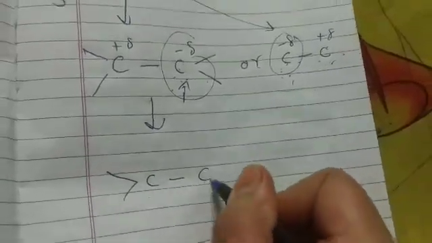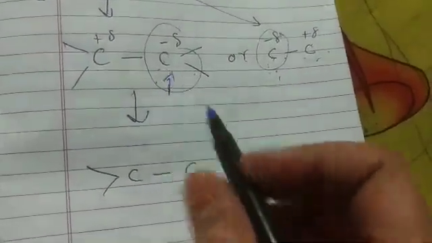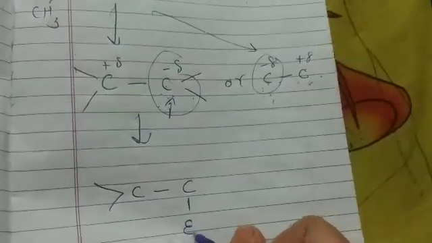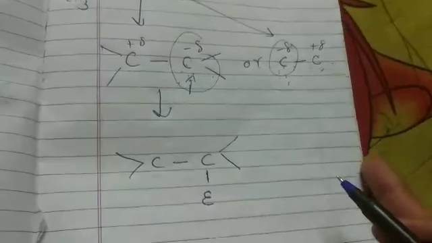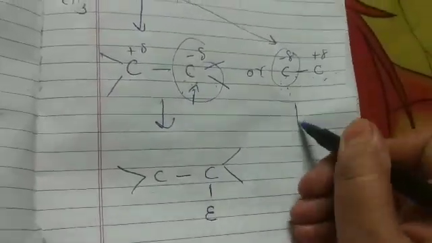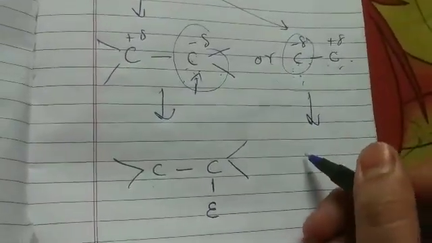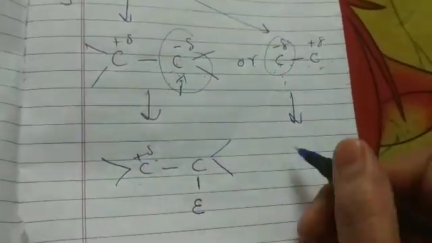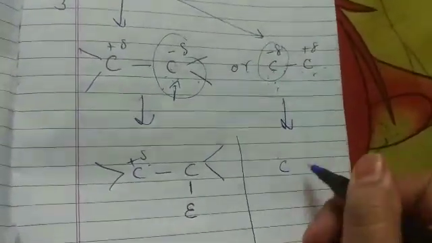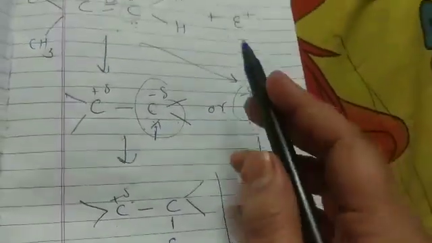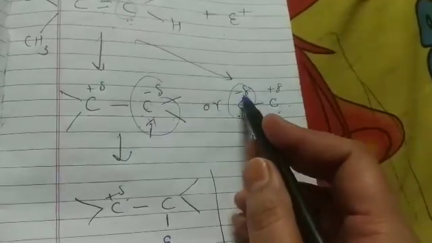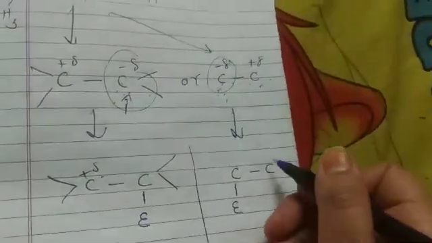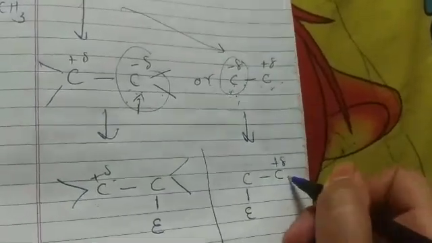C single bond C, and here I attach E. Now if this compound is formed, then here is the positive charge, and the electrophile attacks at this carbon because it has a negative charge, and the electrophile is an electron deficient species. E is attached, and the positive charge remains at the other carbon.